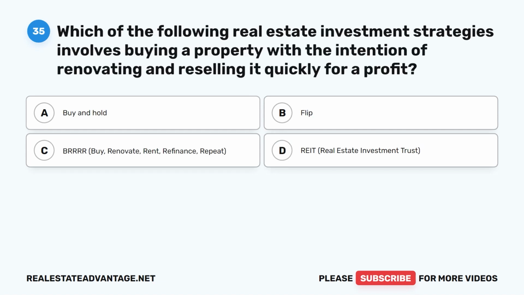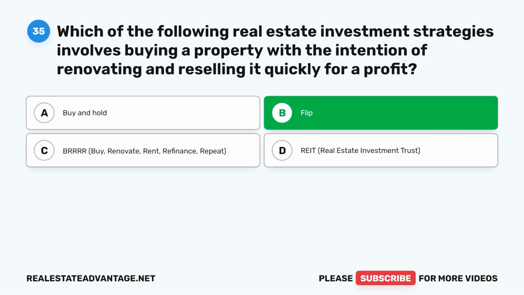Question 35. Which of the following real estate investment strategies involves buying a property with the intention of renovating and reselling it quickly for a profit? A. Buy and hold. B. Flip. C. BRRRR. Buy, renovate, rent, refinance, repeat. D. REIT. Real Estate Investment Trust. The correct answer is B.